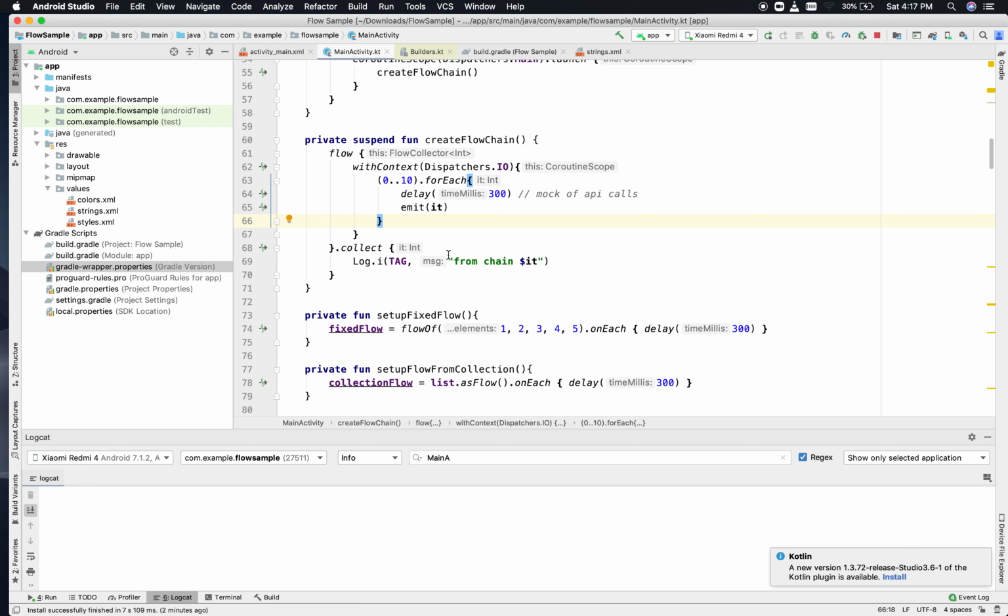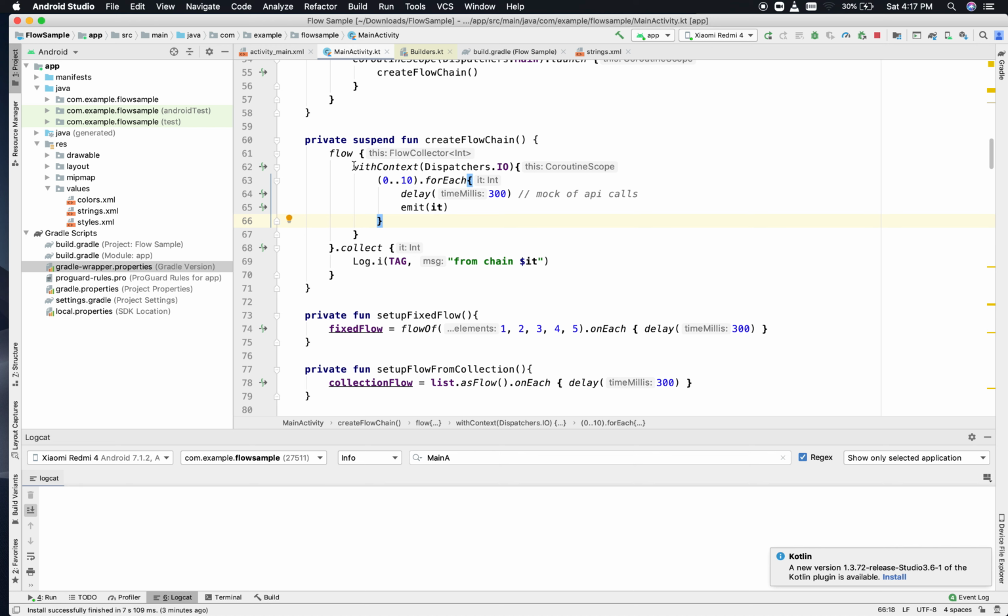So even if we use dispatchers IO to create the flow, if the collector has been called from a coroutine scope which is used by dispatchers main, the items after getting emitted from the dispatcher IO coroutine scope will only get collected in the dispatcher's main coroutine scope, because the collector is associated with that.